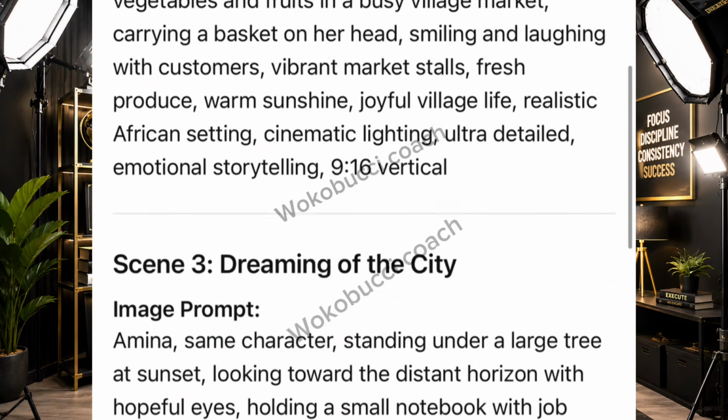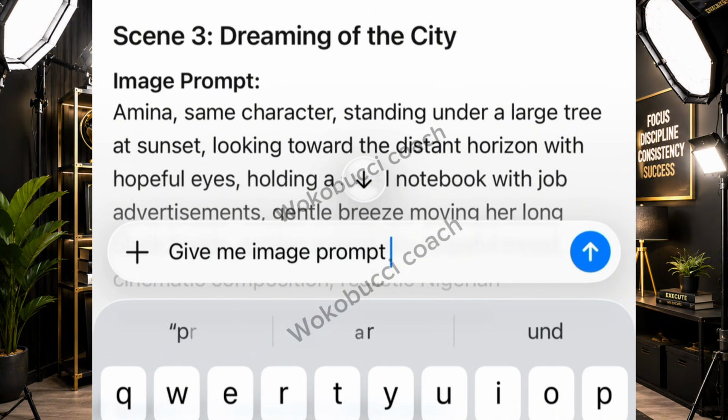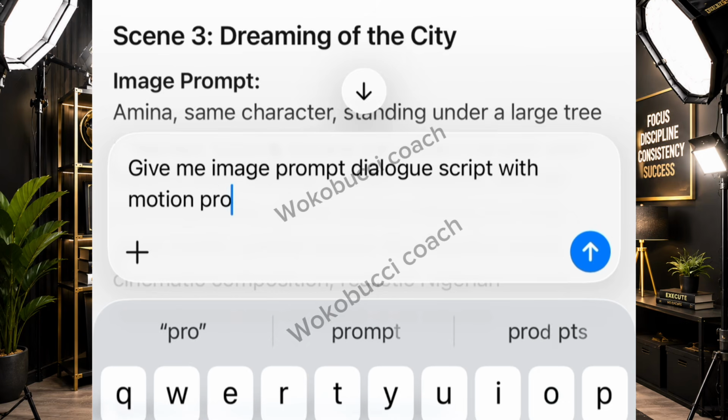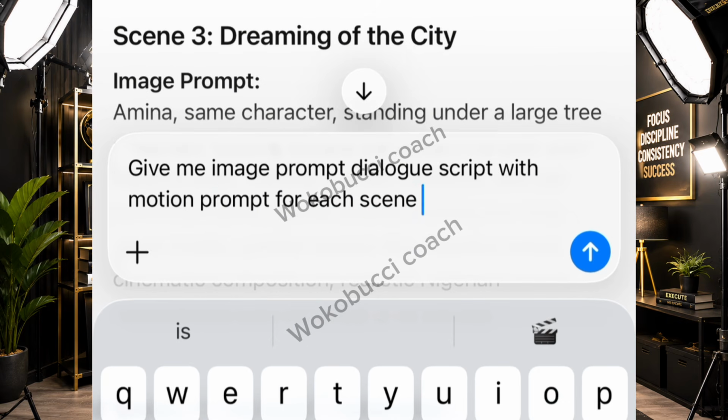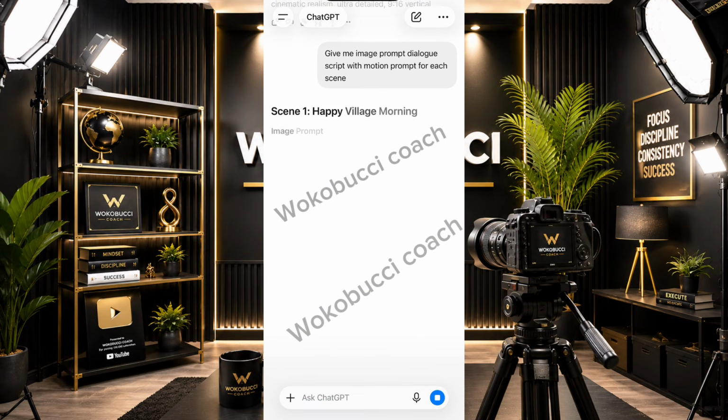Now for text to video, I'll say give me image prompt, dialogue script with motion prompt for each scene. Now, this is to teach those who want to do text to video. The first one is image to video. This one is text to video. Do you get? All right. So I'll click there and generate that.